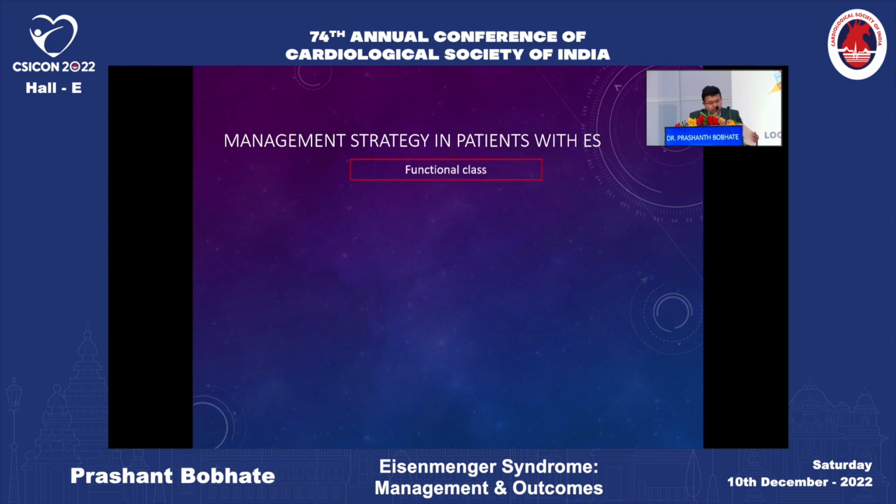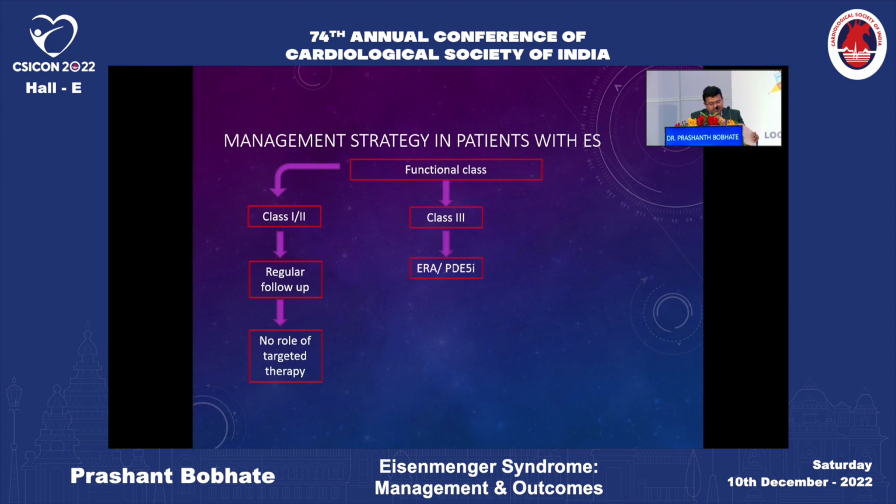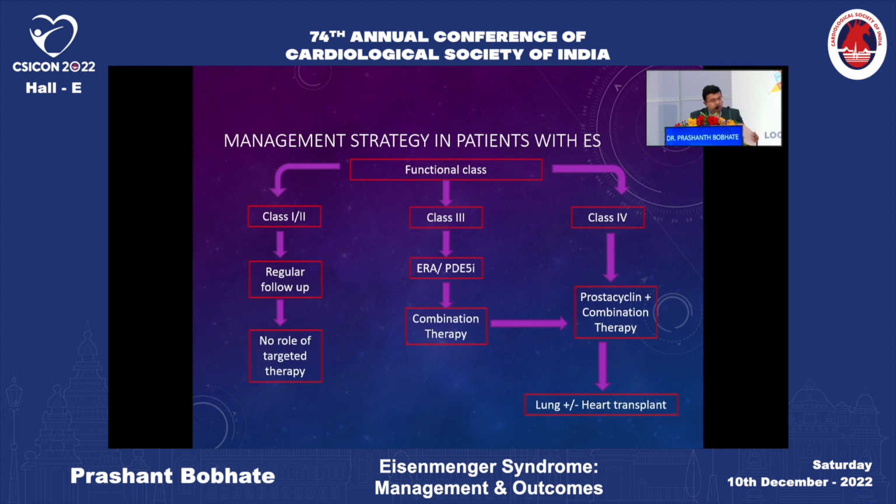In patients with Eisenmenger syndrome, look at the functional class. If the patient is in functional class 1 and 2, just advise regular follow-up and the non-pharmacological management which we have seen. There is probably no role of targeted therapy in these patients. Class 3, start with an endothelin receptor antagonist or a phosphodiesterase 5 inhibitor. And if there is still worsening, then go for a combination therapy. In patients with functional class 4, we can try prostacyclin analogs plus combination therapy. And if that doesn't work, lung or heart-lung transplant is the only option for these patients.